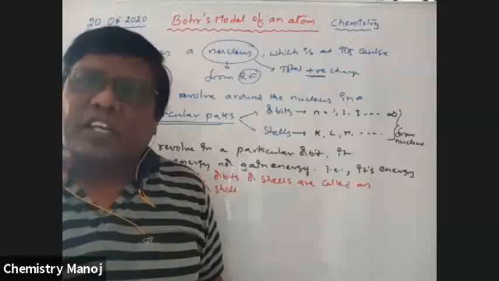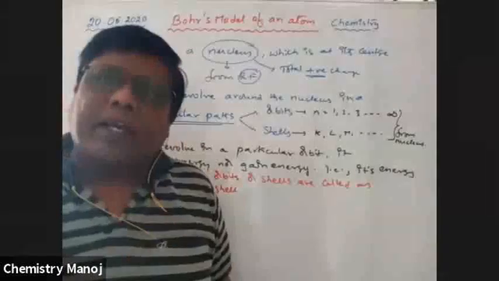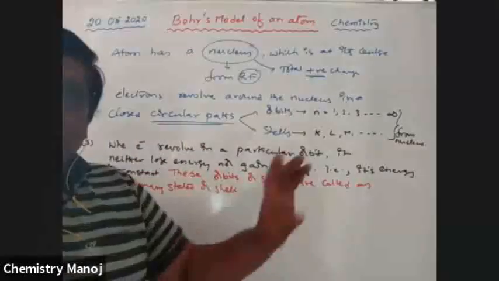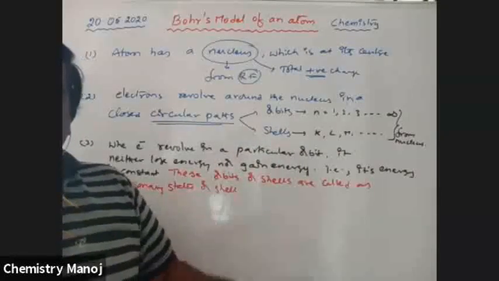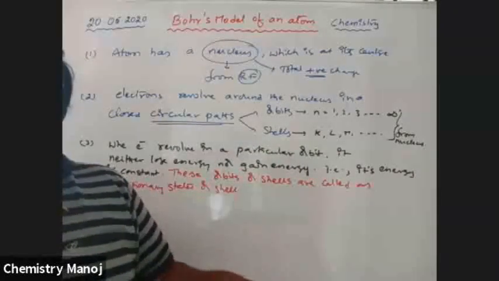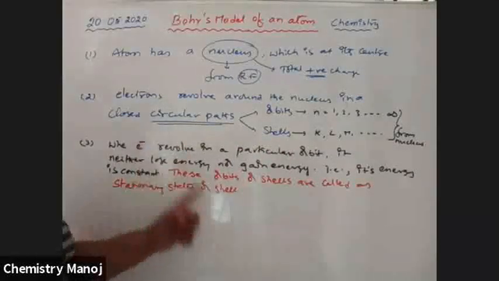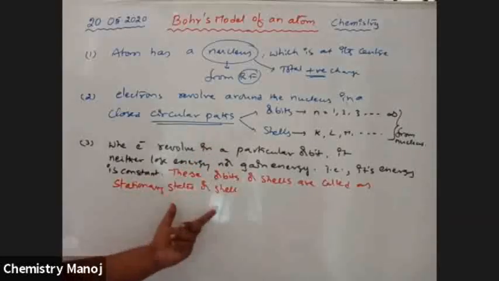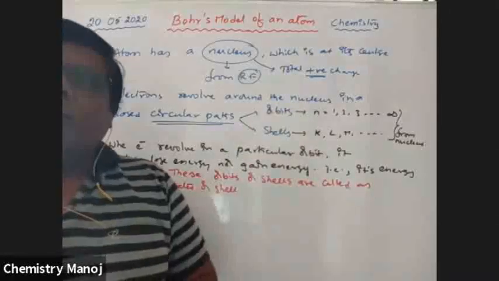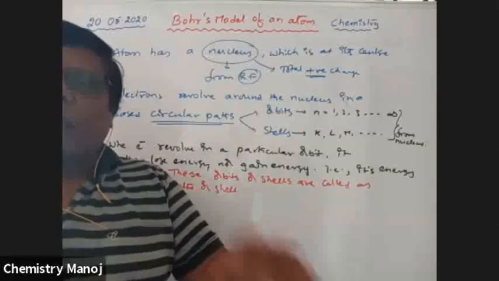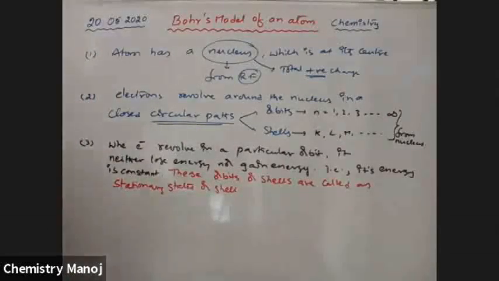So the term stationary states was introduced by Bohr to overcome that drawback in Rutherford's theory. As long as the electron revolves in a particular orbit around the nucleus, it neither loses nor gains energy. So that is very, very important. By taking this stationary state, he overcomes why the electron does not fall into the nucleus, and why the atom is not collapsed. Next point.